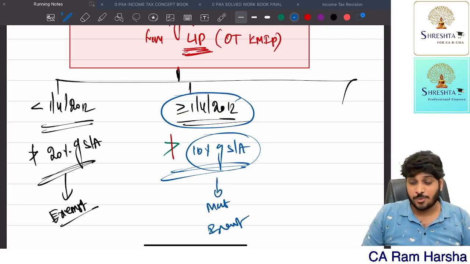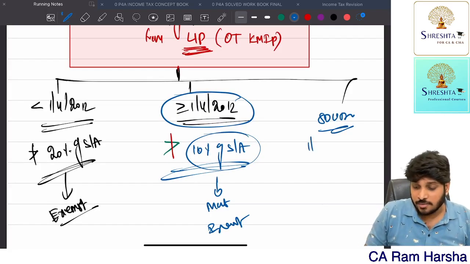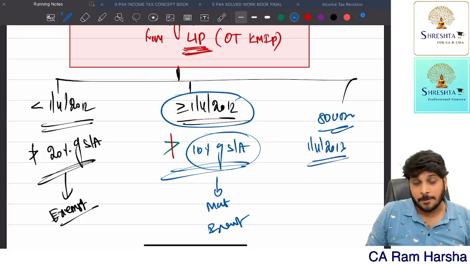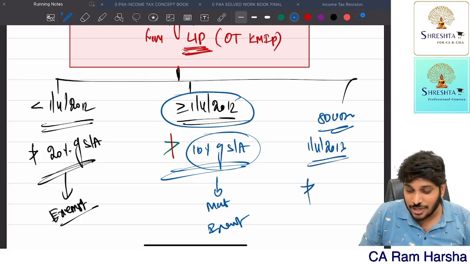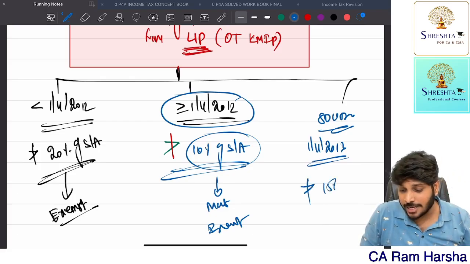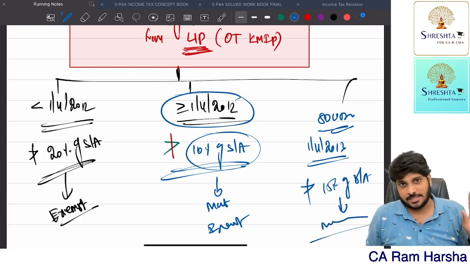Suppose the insurance policy is taken on a disabled person, and if that person has taken the policy on or after 2013, and is paying an annual premium which is not exceeding 15% of sum assured, then the maturity amount is fully exempt.